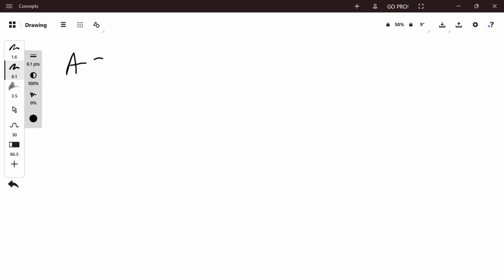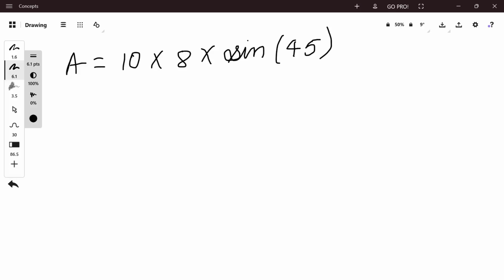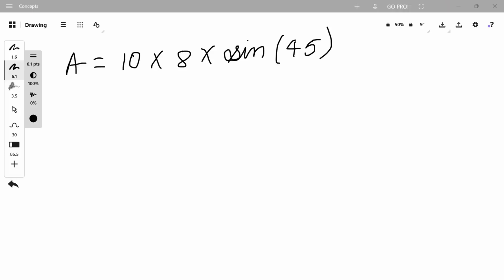That is, A is equal to 10 into 8 into sine 45. The value of sine 45 is equal to root 2 by 2, which is equal to 0.707.